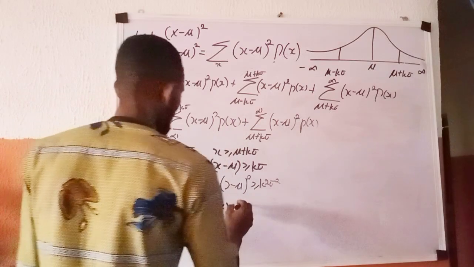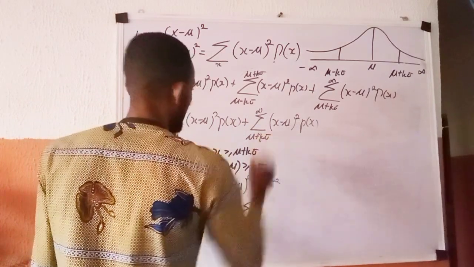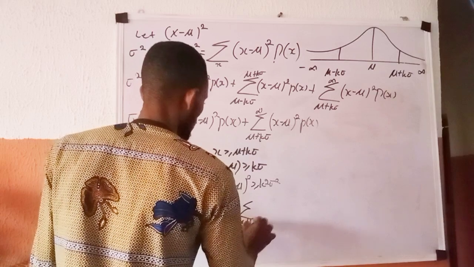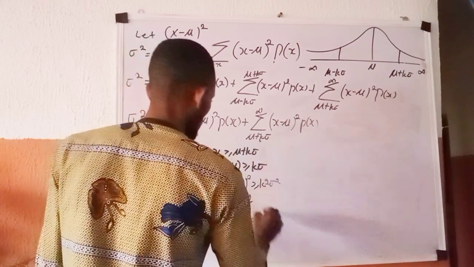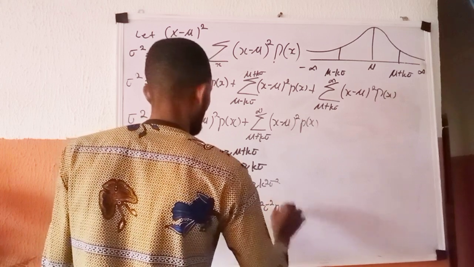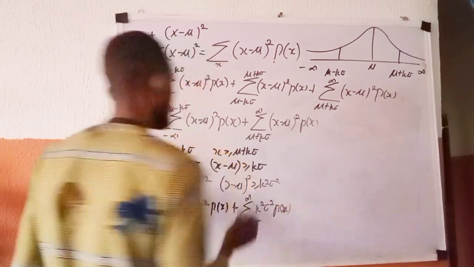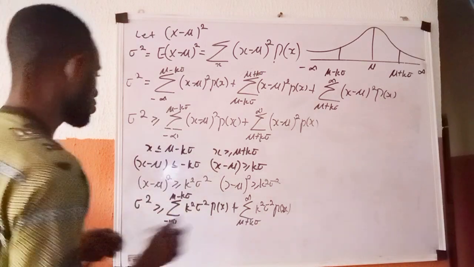plus the summation from mu plus k sigma to positive infinity of k raised to power 2 sigma raised to power 2 p of x. So this is a constant. You can divide it all through.